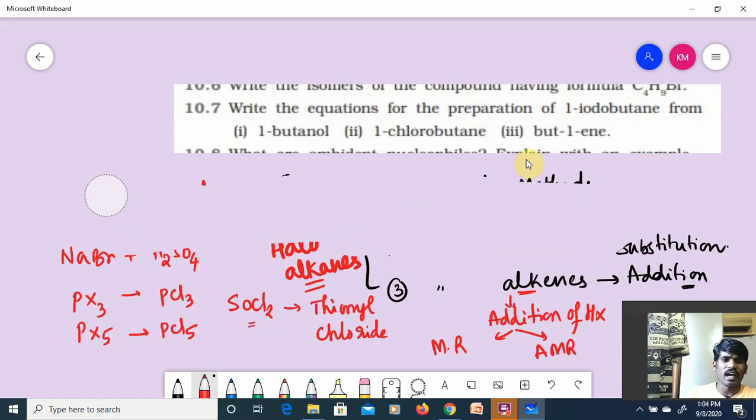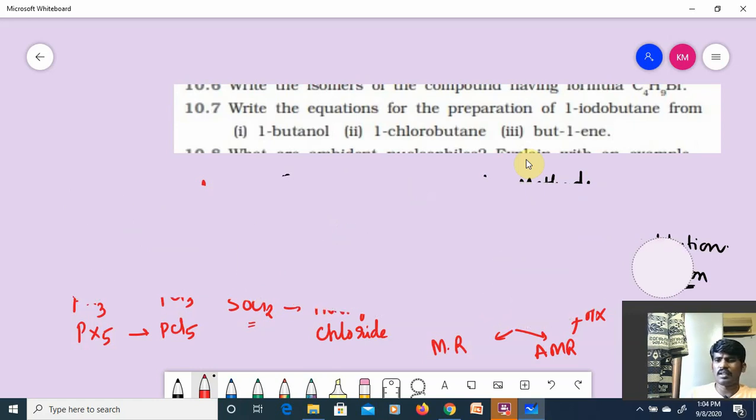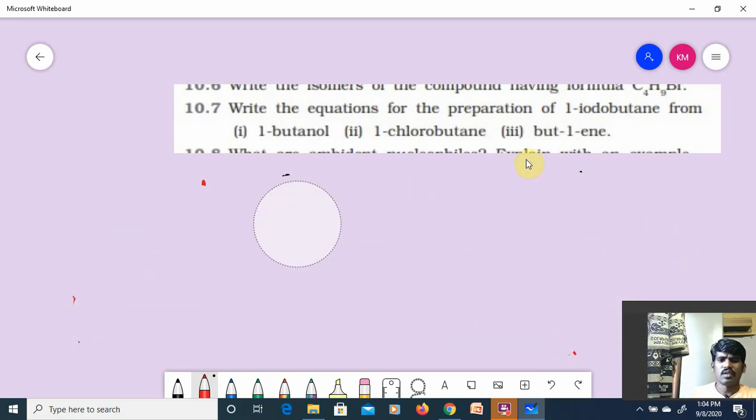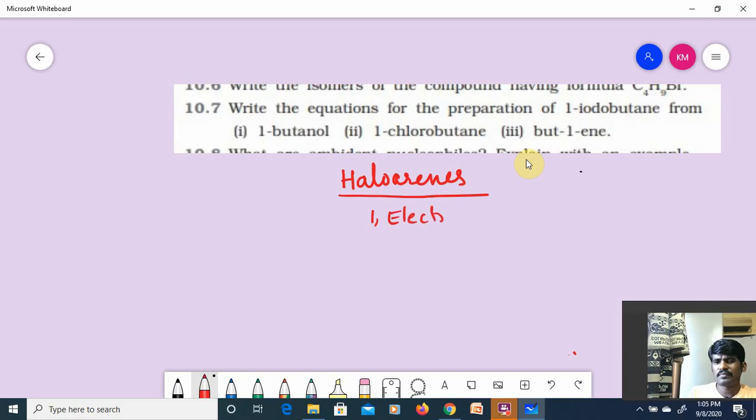Similarly, we have done haloarenes preparation methods also. Haloarenes preparation methods are very simple, as you know. The first one is electrophilic substitution reaction.